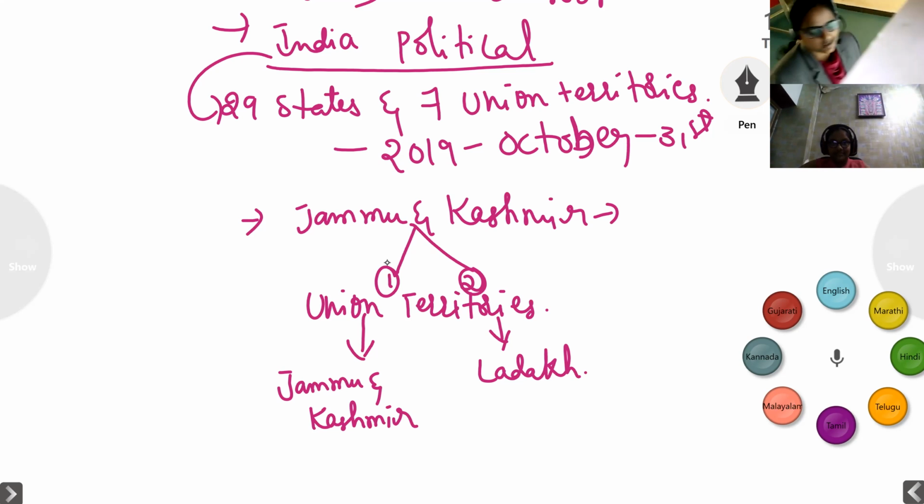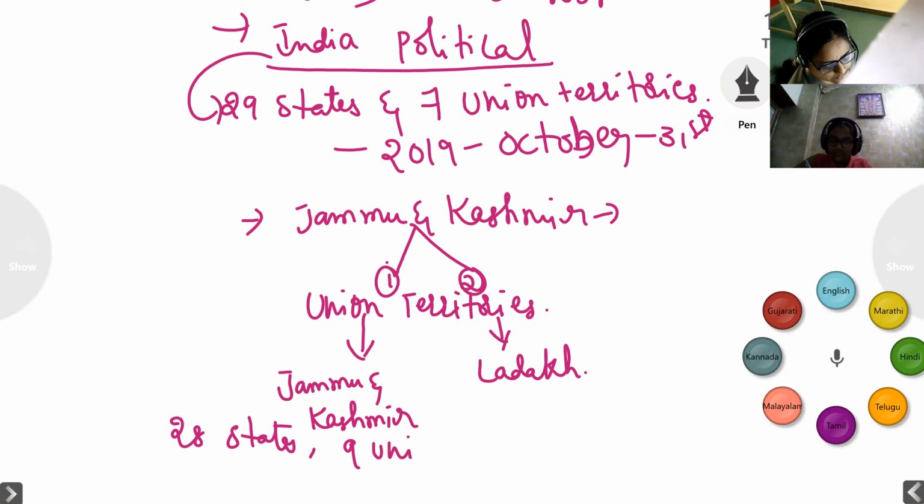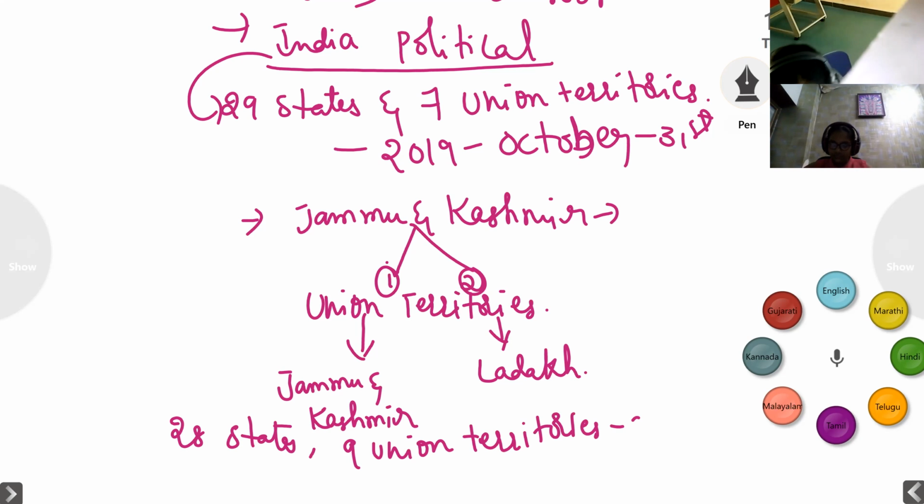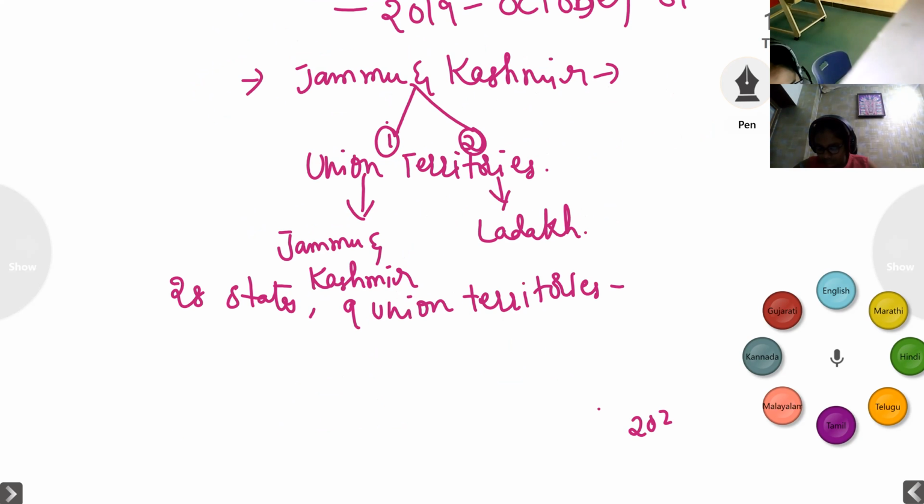So by this, we have 28 states and 9 union territories till 2020.